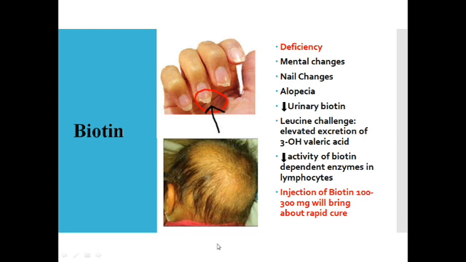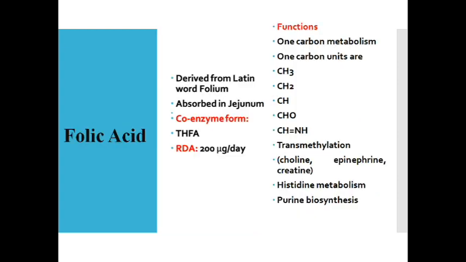And how are we going to manage this case? By injecting biotin at a dose of 100 to 300 milligrams, which is going to give a rapid cure in these biotin deficient patients. Then coming to the next vitamin, that is folic acid. It is derived from the Latin word folium. It is present mainly in green leaves. And the important question about folic acid is that the absorption takes place in the jejunum. The coenzyme form of folic acid is tetrahydrofolic acid. The RDA is 200 micrograms per day.